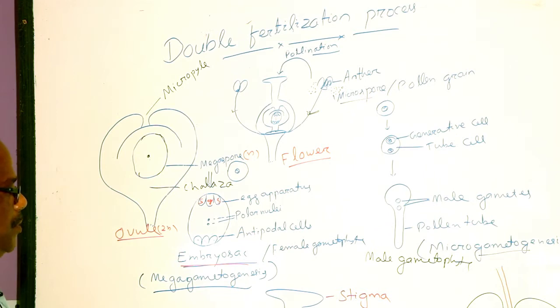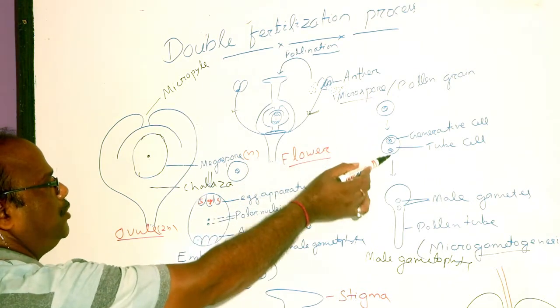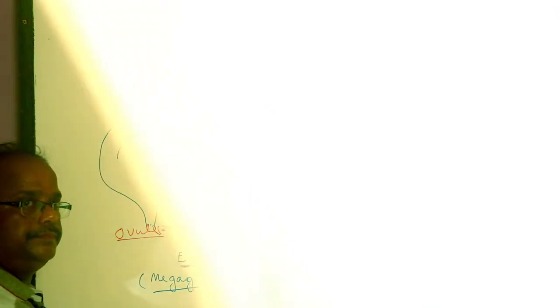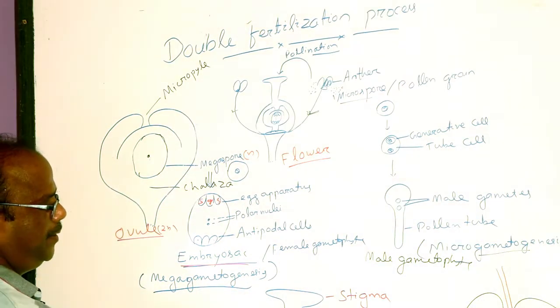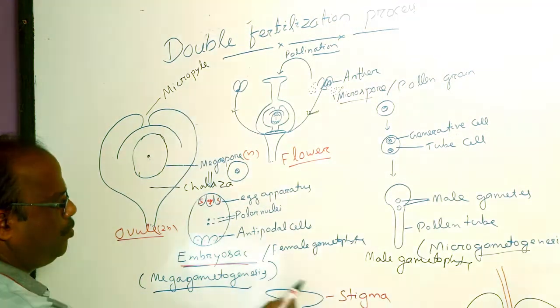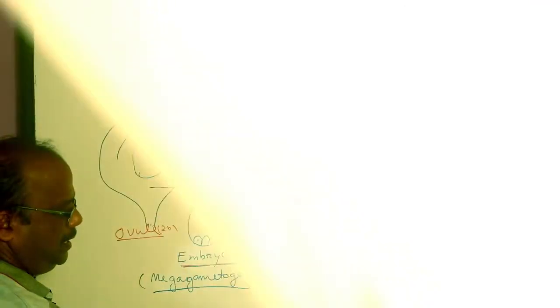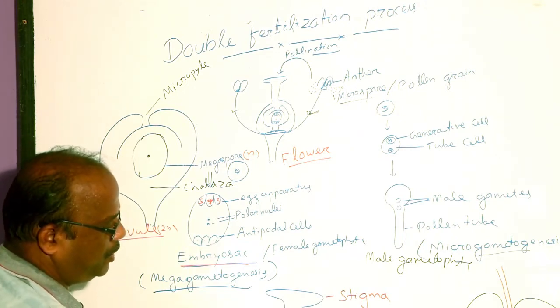The first step of fertilization is germination of microspore to form male gametophyte. Here is a flower. The female reproductive whorl is gynoecium: stigma, style and ovary. Inside ovary, ovule is present. The ovule bears the female gametophyte or embryo sac.